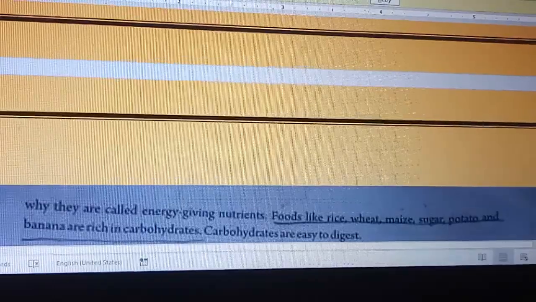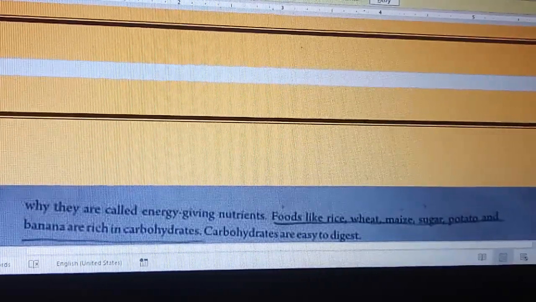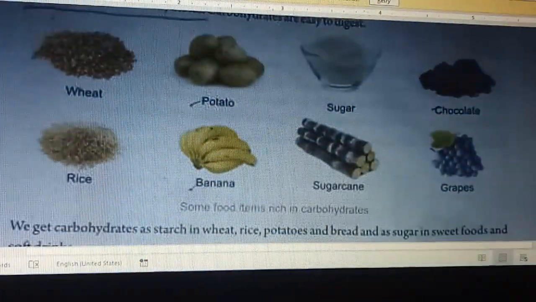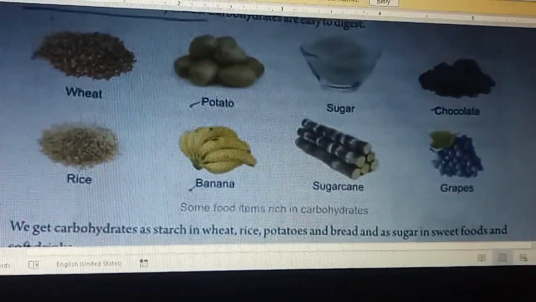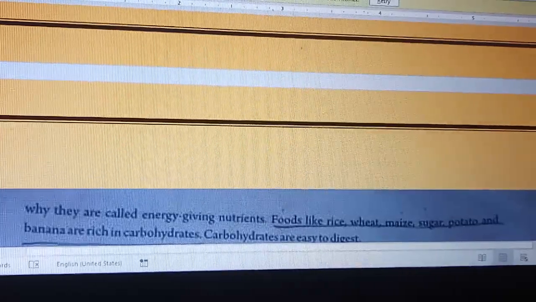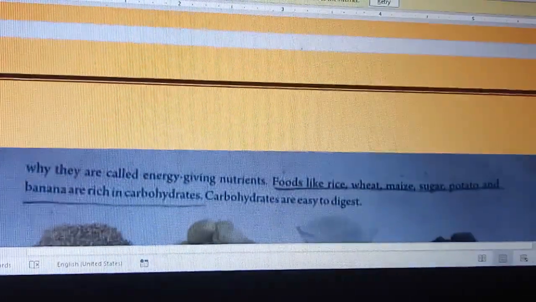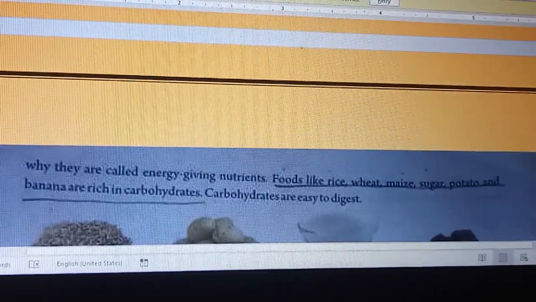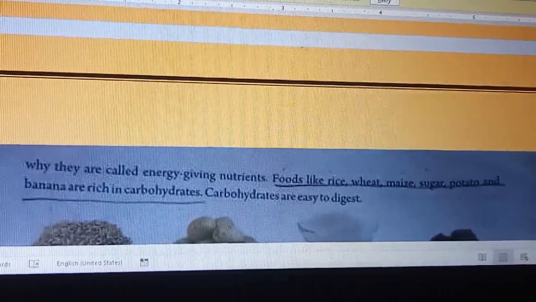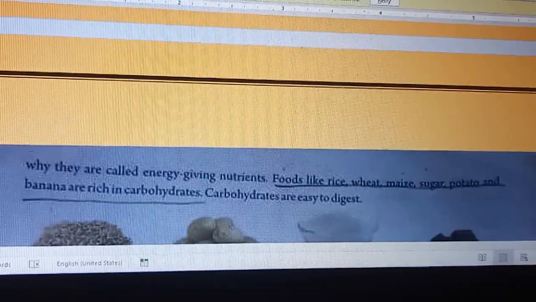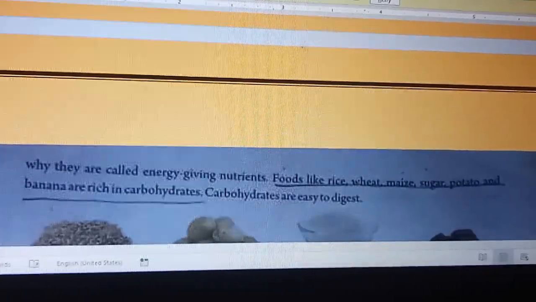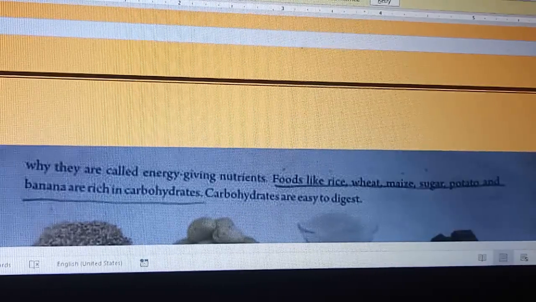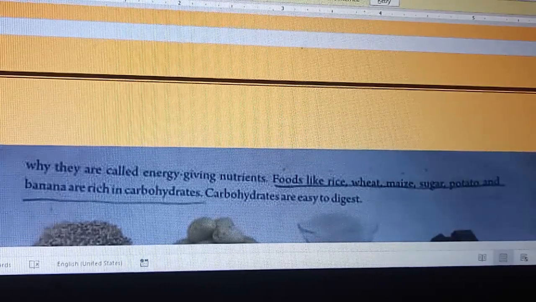They are also called energy giving nutrients. For example, foods like rice, wheat, maize, sugar, potato, and bananas are rich in carbohydrates. Since they give quick energy, they are known as energy giving nutrients.